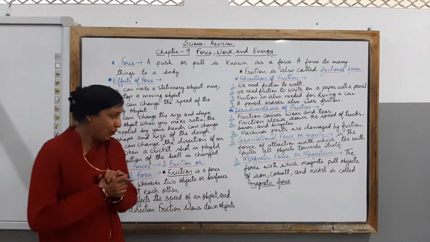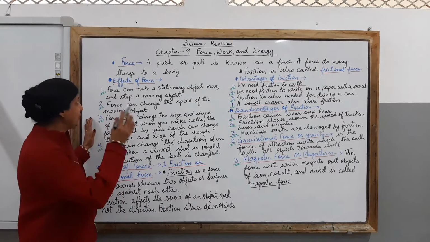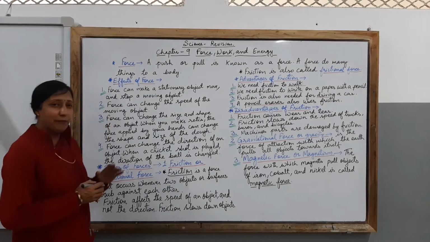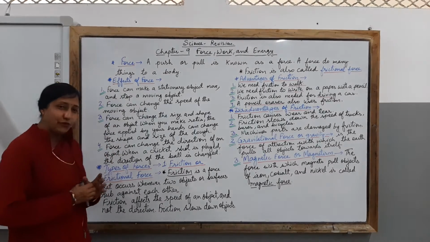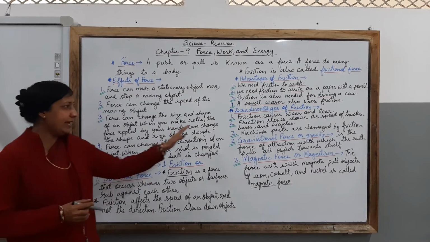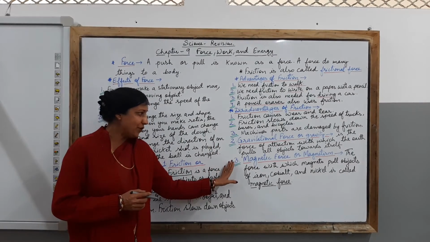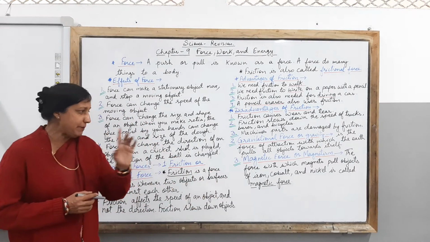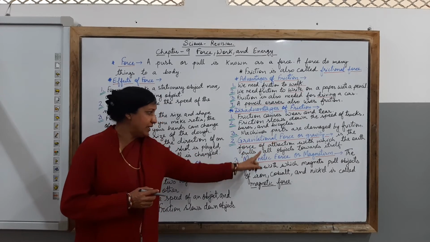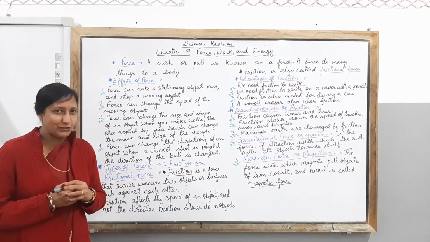Clear, children? I hope with the help of the pictures which I shared in the textbook with you all, you are able to understand all the things which I have explained about force, then effects of force, then the types of forces which you have learned in today's class, which is friction or frictional force, then gravitational force or gravity, and magnetic force or magnetism. So children, remember the gravitational force is the force of attraction with which the earth pulls all objects towards itself, and because of this force you are able to walk on the surface of the earth.